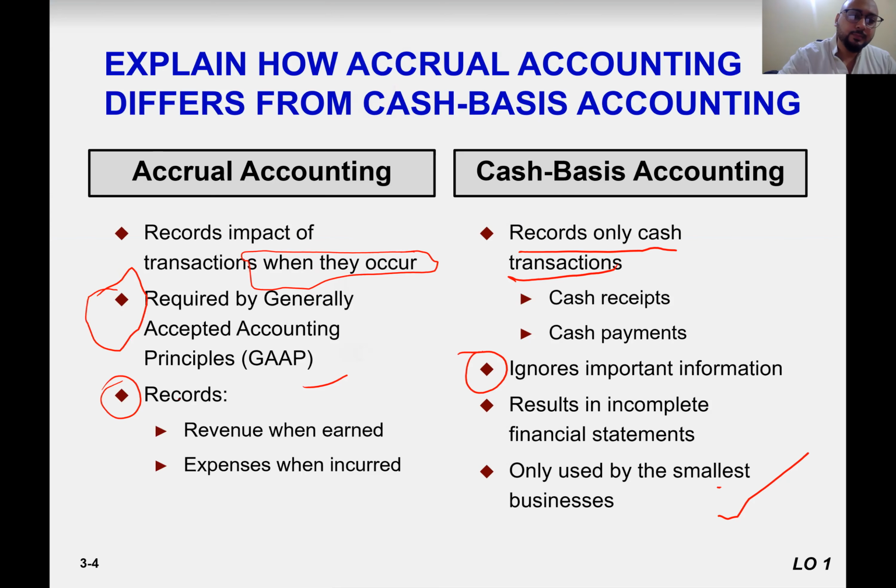And accrual accounting records revenue when earned. So it means unearned revenue is also going to be recorded. You transfer the goods, and money is going to be received later. That is unearned revenue. Or expenses are recorded when incurred,